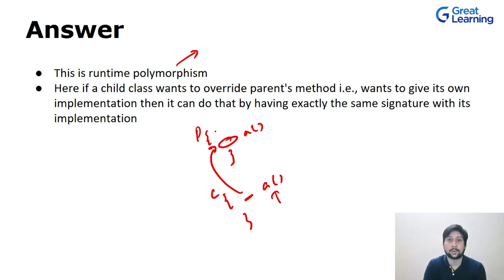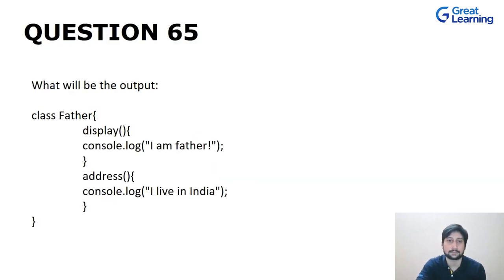Now how we can do it is by having exactly the same signature with its implementation. What do you mean by signature? It should have the same name, A and A, and the same number of arguments as what was there in the parent class. So this is what method overriding is. Now let's move on to our next question.